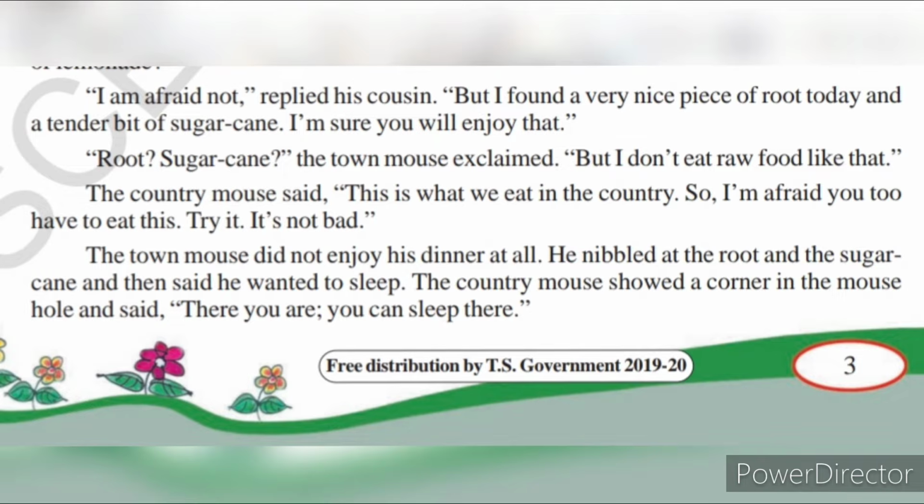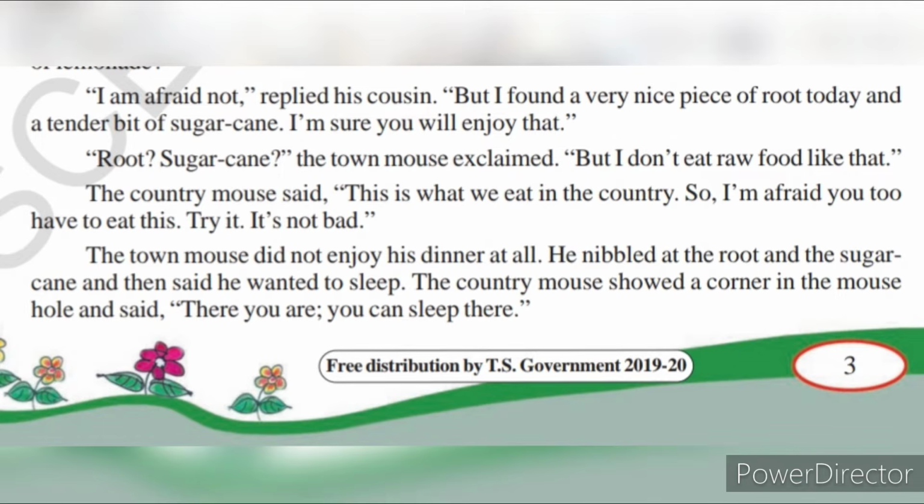The town mouse did not enjoy his dinner at all. He nibbled at the root and sugarcane and then said he wanted to sleep. The country mouse showed a corner in the mouse hole and said, "There you are. You can sleep there." So the town mouse did not like the food in his dinner. He just nibbled. Nibble means he acted like eating, but he did not eat completely.